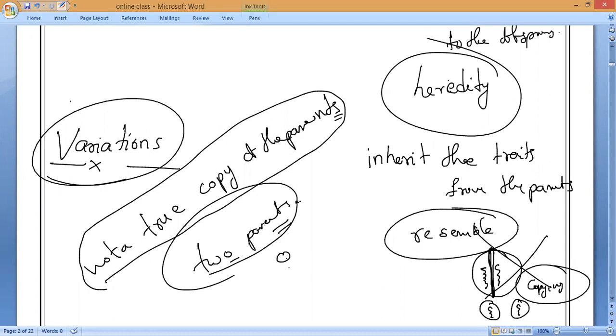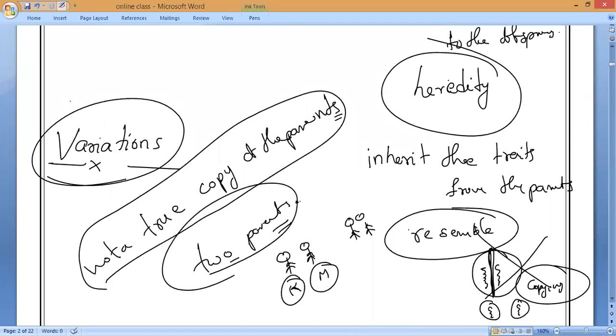Now, for example, suppose I consider any two of you. Let me consider Mr. Kevin and Mr. Maitreyan. Now you tell me, he is from a different family and he is from a different family. Or else you can consider the same family also. Now you take any two brothers. Have you noticed if both are having the same height or the same body structure? Are you noticing the difference or not?